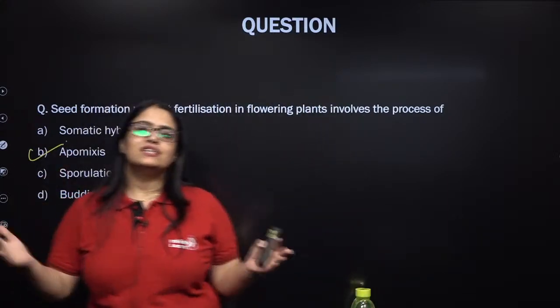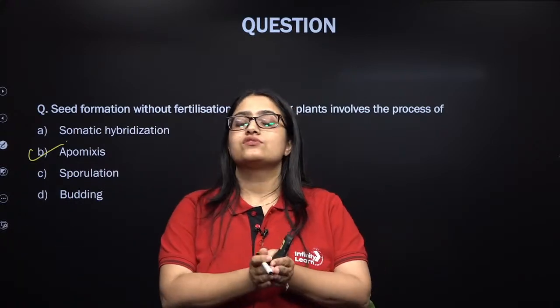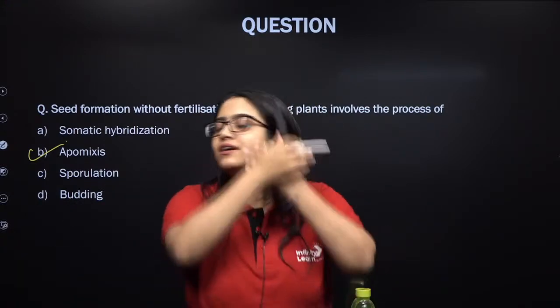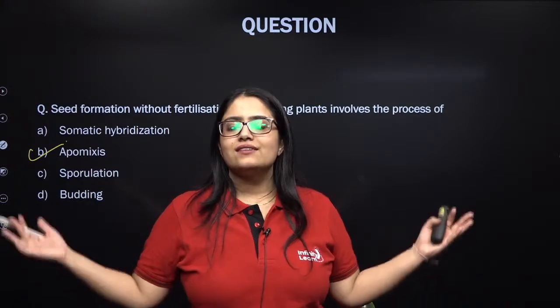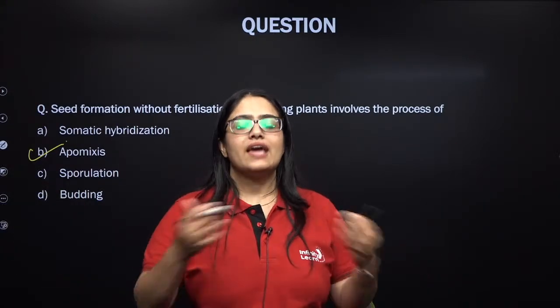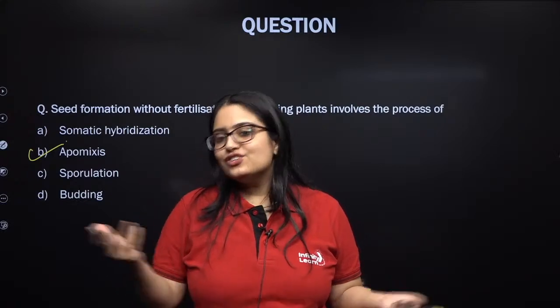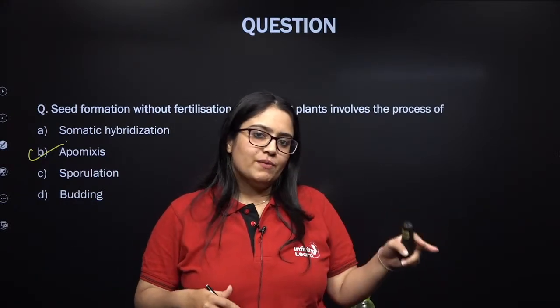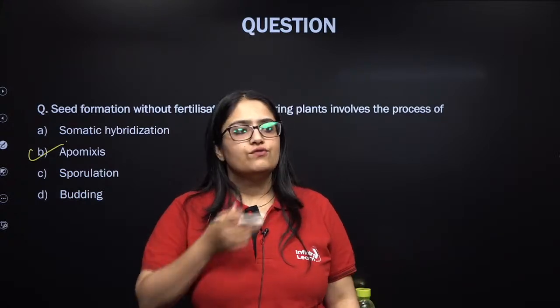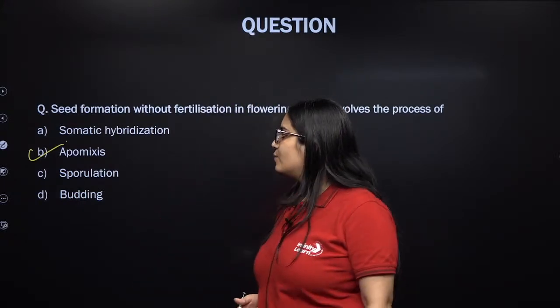So whenever a seed is produced by fusion between male and female gamete, the process is known as amphimixis. This is what we do in the entire sexual reproduction in flowering plant. So entire thing is explained. The whole process is amphimixis that we do learn, understand, teach in sexual reproduction in flowering plant. And the last portion, apomixis, means production of seeds without fusion of male and female gametes. That's all, kids. We are done.